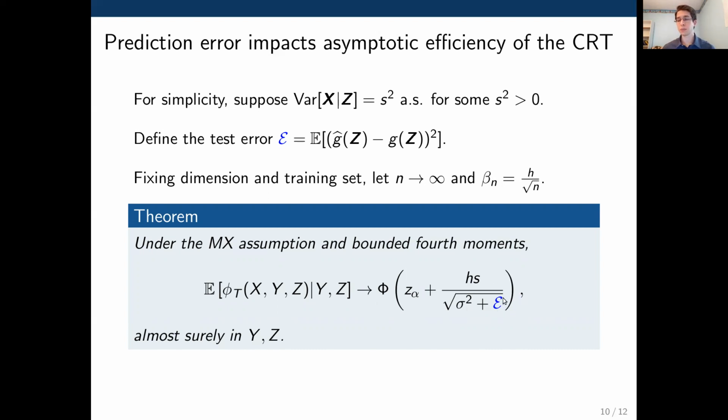And so the part that interests us in particular is this denominator here, where we see that a larger prediction error in g hat diminishes the power of the CRT essentially by inflating this denominator here. In other words, we see the error in g hat directly adding to the irreducible error in the regression formula.